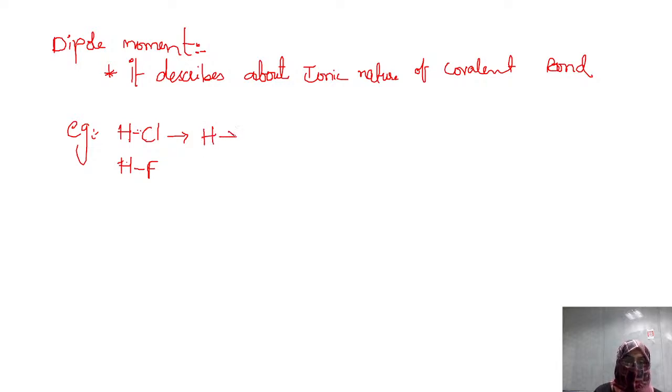One way is by showing the head of the arrow towards the electronegative element, that is, towards the chlorine. Or one more way of writing this is, as the electron is moving towards chlorine, it develops negative charge, but we will be writing it as partial negative. Why are we writing partial negative? The electron is not totally moving, it's just moving towards chlorine, not taken totally by chlorine. Here hydrogen is giving, hence we write partial positive charge.